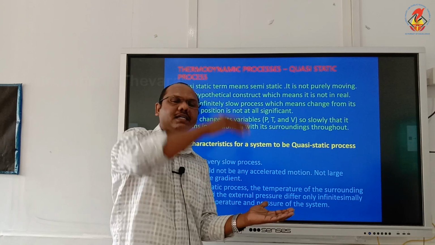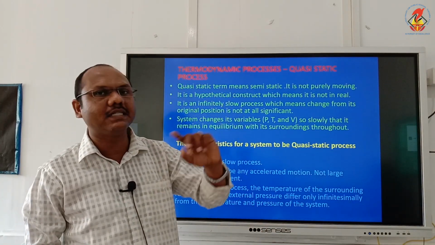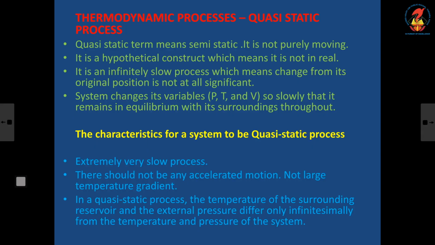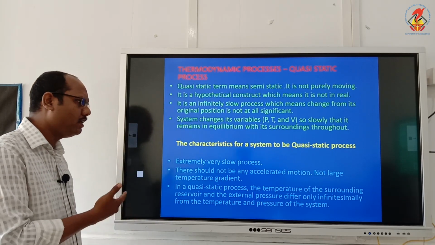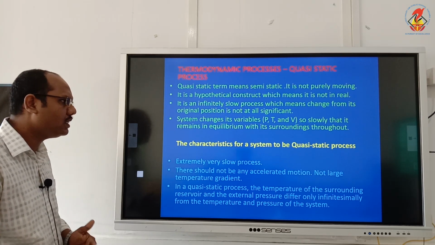The final stage and initial stage are highly varying, but individual stages are unidentifiable for a quasi-static process. So the temperature of the surrounding reservoir and the external pressure differ only infinitesimally from the temperature and pressure of the system. Infinitesimally means very small value.